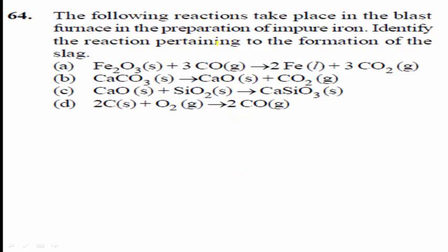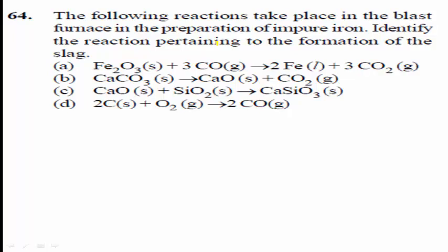Next, question number 64. The following reactions take place in the blast furnace in the preparation of impure iron.